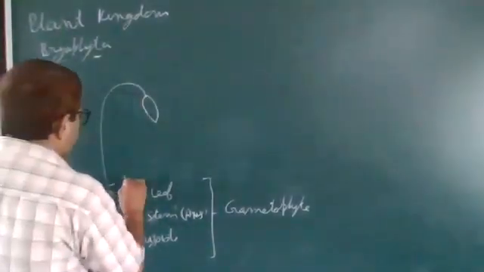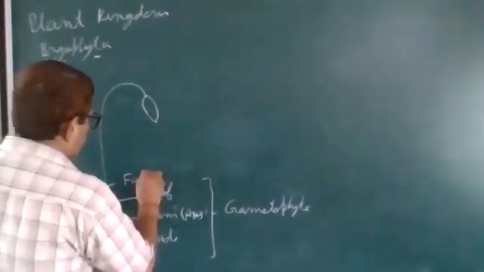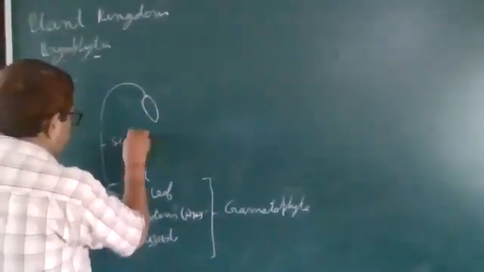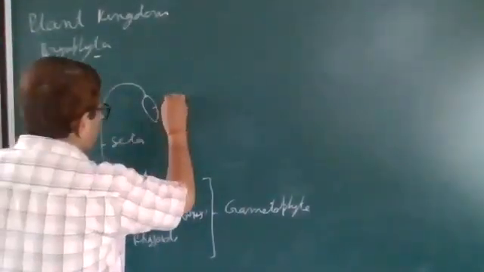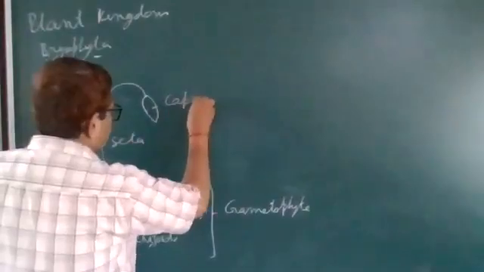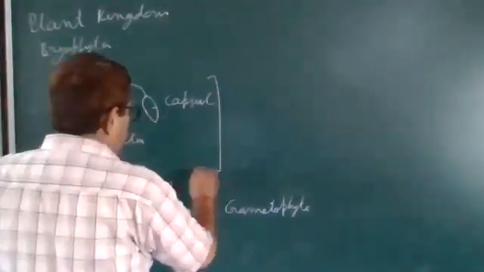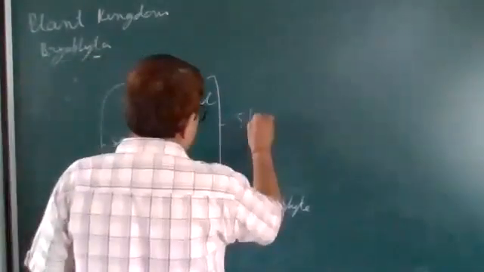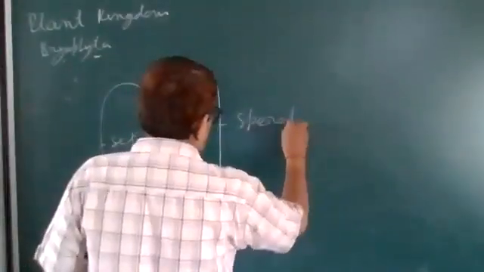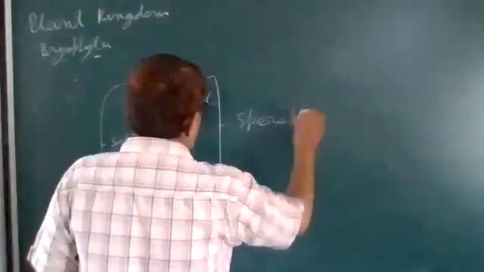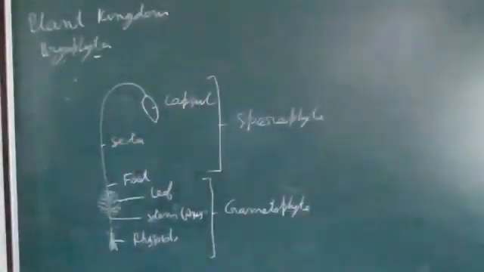This structure is called the foot, this structure is called the seta, and this structure is called the capsule. This whole structure is called the sporophyte.